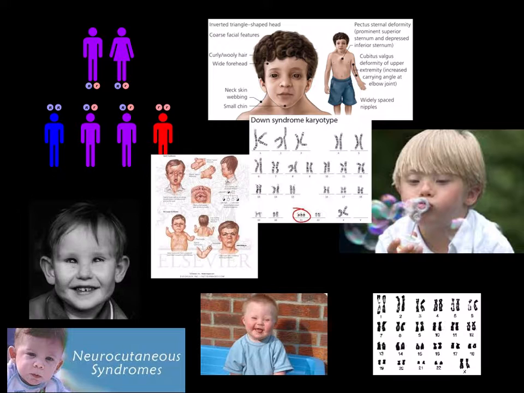A syndrome is a disease or a disorder. There is a large variety of conditions that a baby can be born with or acquire over time. However, a few common ones are Down syndrome and Huntington's disease.